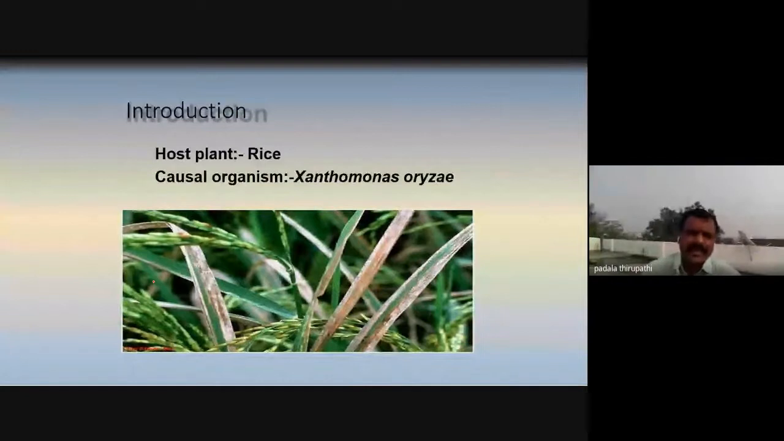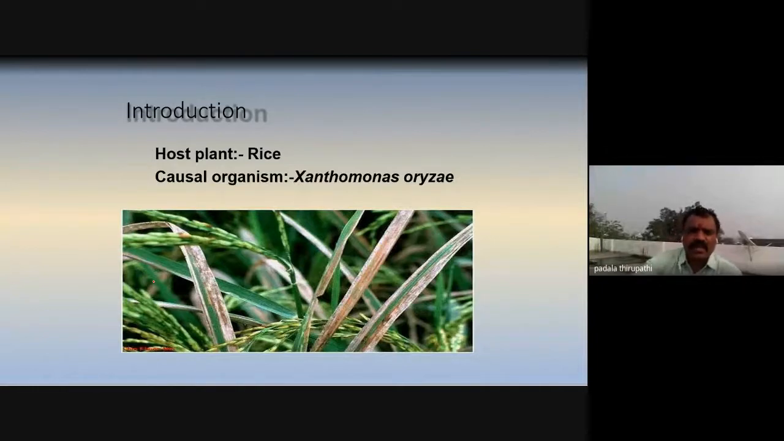The causal organism of this bacterial blight of paddy is Xanthomonas oryzae. In an earlier study, angular leaf spot of cotton is caused by Xanthomonas axonopodis pv. malvacearum. But here, Xanthomonas oryzae refers to Oryza sativa, the main crop plant. That's why we call this causal organism Xanthomonas oryzae.